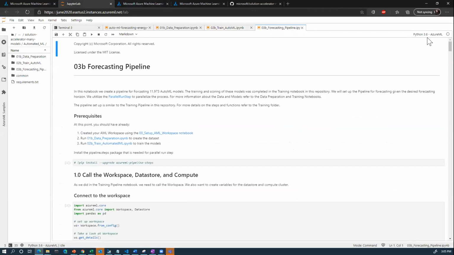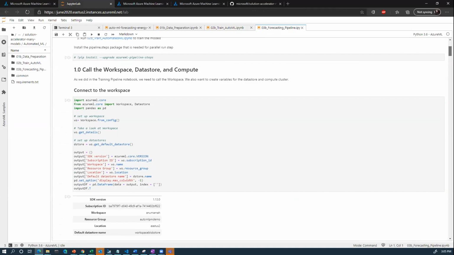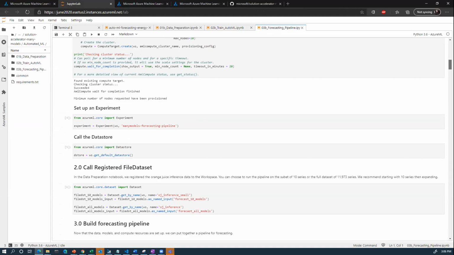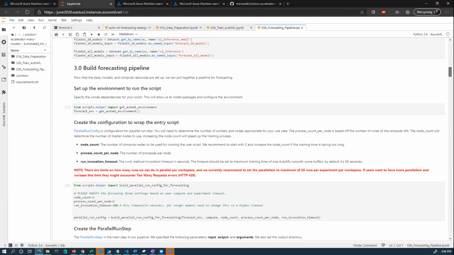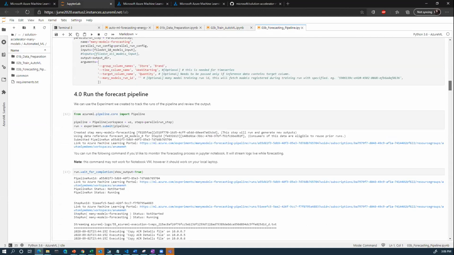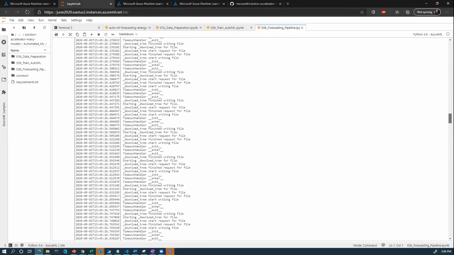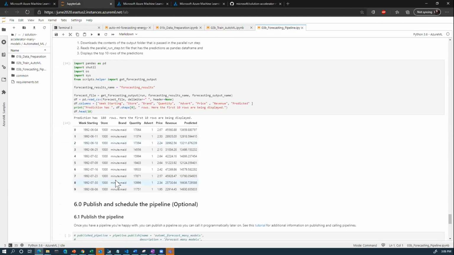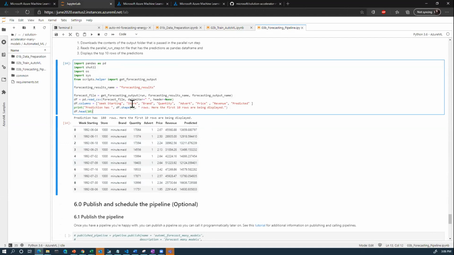The final step is forecasting. I'm just going to skip through quickly. The process is very similar to the training notebook. You're calling the registered file data set and building your forecasting pipeline. I'm just going to show you what the output looks like so that you get an idea of what this notebook does. We're using batch inferencing over here, and this is what the predictions look like. In the end, we get one output of our actual, which in this case is quantity, versus the predicted. You can use this to compare your results. So this is basically how you scale and build multiple models using our many models solution accelerator.